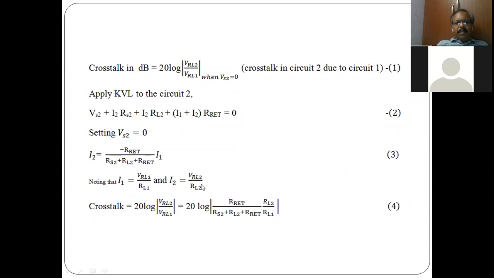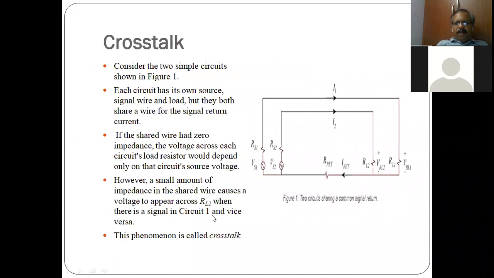So that leads to a value of voltage at VRL2. When Vs2 is 0, we don't expect any voltage at VRL2, but from the equation, since they are sharing the same ground return, there will be a voltage at this second circuit due to the first one.